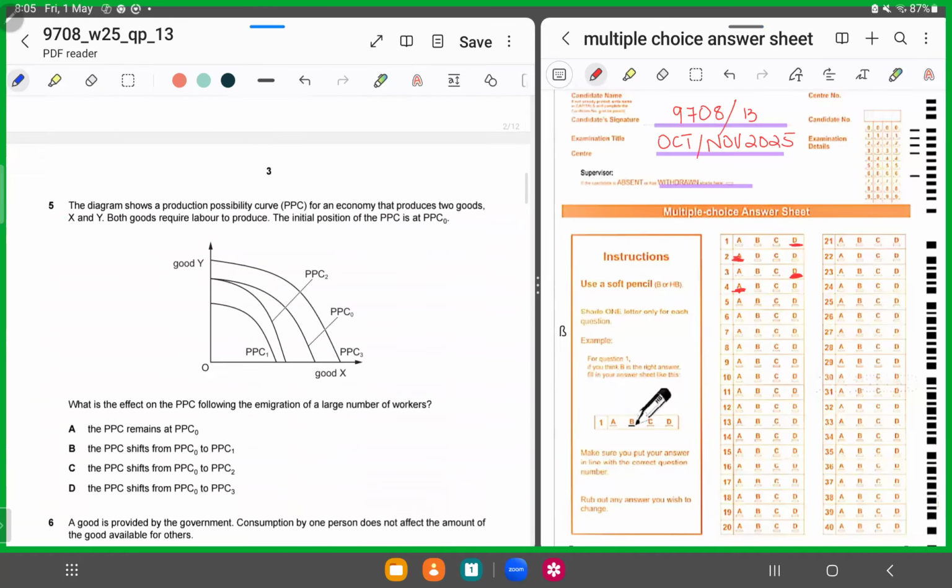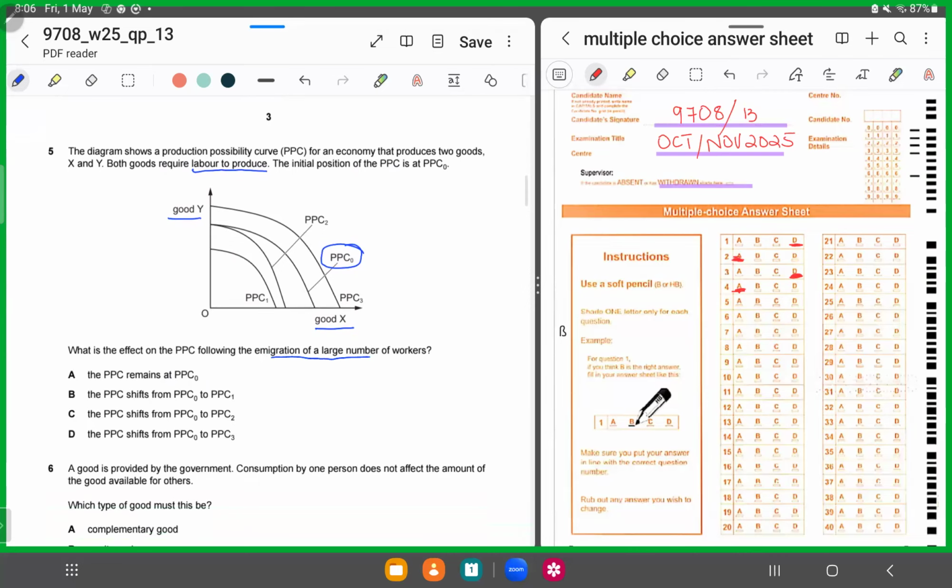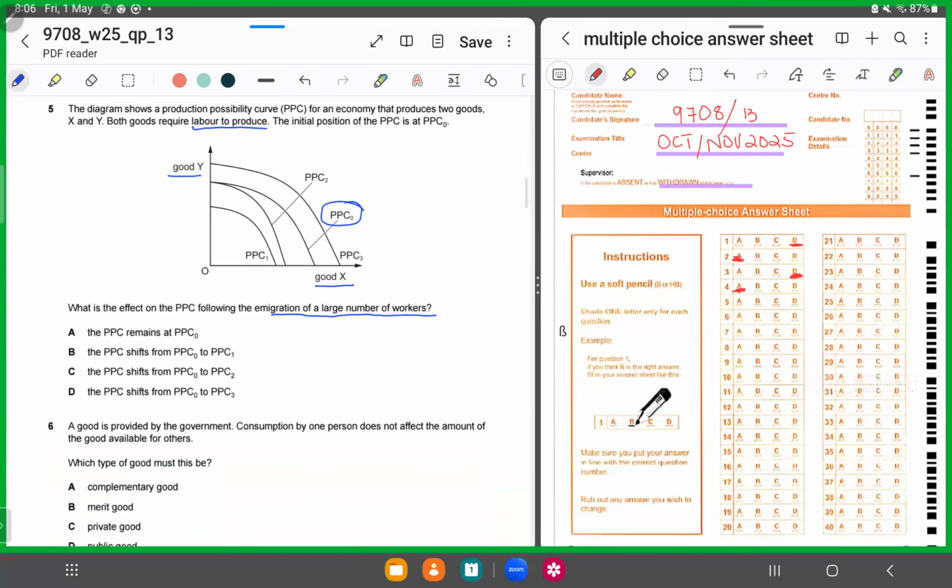MCQ number 5. MCQ number 5 says they are displaying a production possibility curve, the vertical axis displays good Y, horizontal displays good X. Initial PPC curve is PPC naught, this one. And they're saying initially the economy produces these two goods X and Y. Both require labor. What is the effect on the PPC following the emigration of a large number of workers?